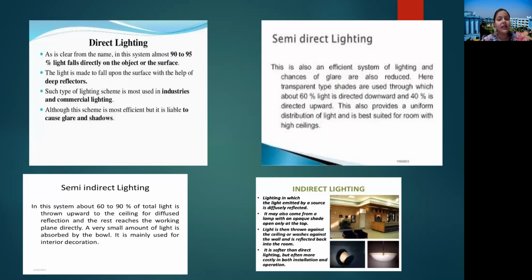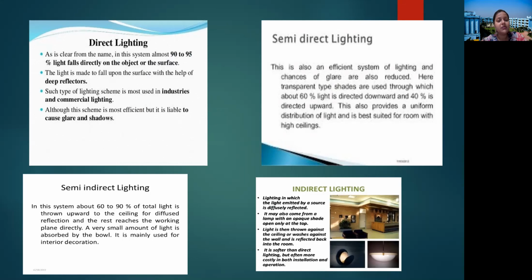Direct lighting. In this system, almost 90 to 95% of the light falls directly on the object or the surface. Here light means luminous flux. The light is made to fall upon the surface with the help of deep reflectors. Such a lighting scheme is most used in industries and commercial lighting.